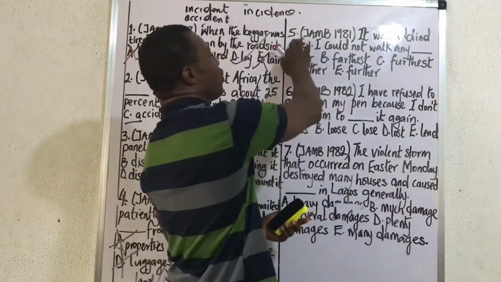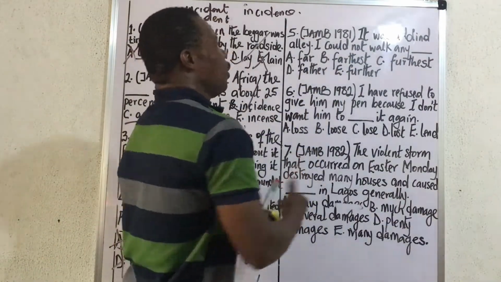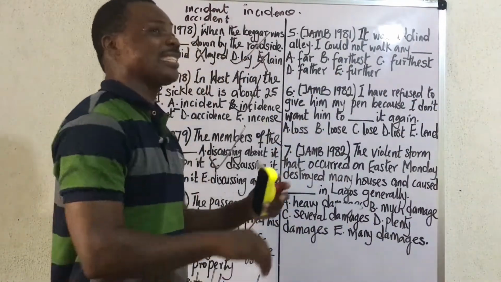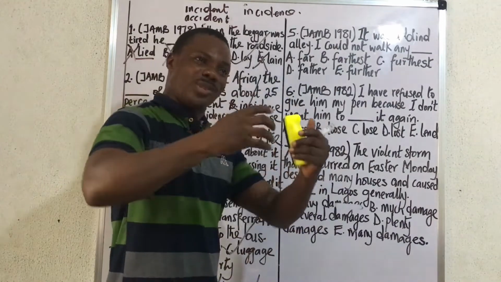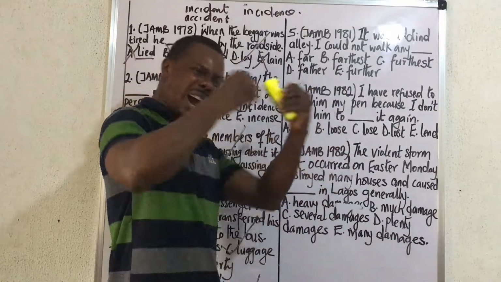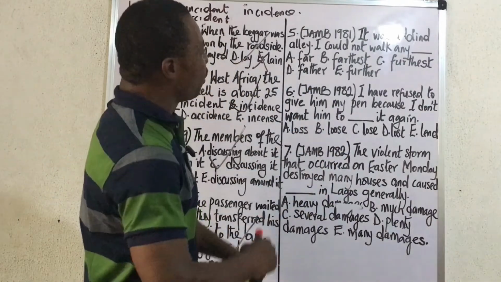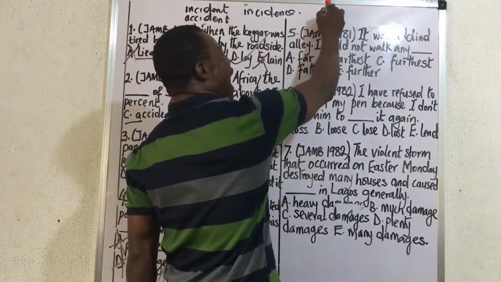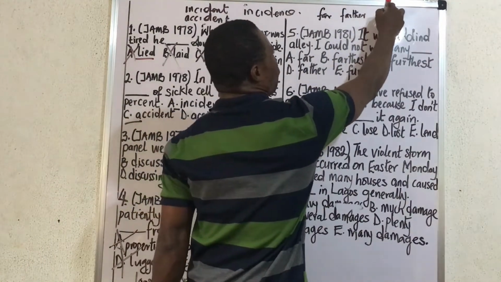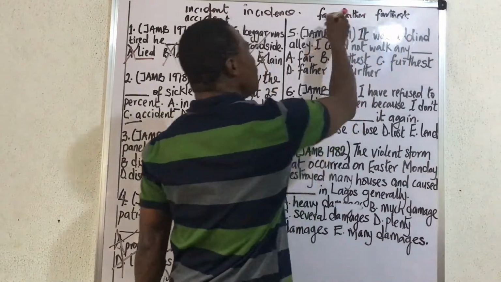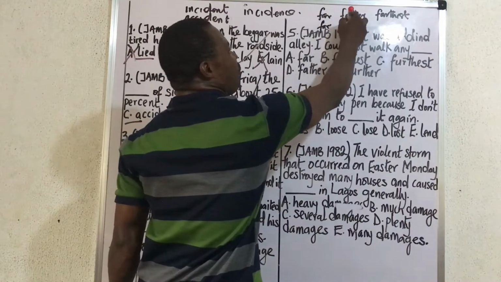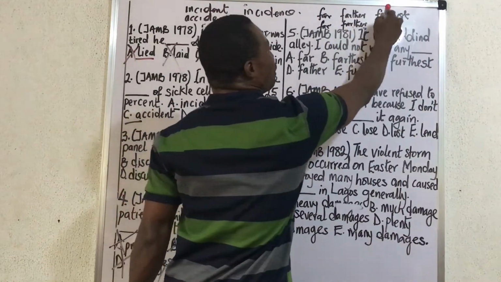Moving forward, question 5, JAMB 1981. It was a blank alley. I could not walk any dash. I love this question also because it's a test of some seriously conflicting words, some words that are highly conflicting. What are the words here? The words are far. You can have farther. You can have what? Farthest. Then you can as well have far again. And then you have further. Then you have what? Farthest.